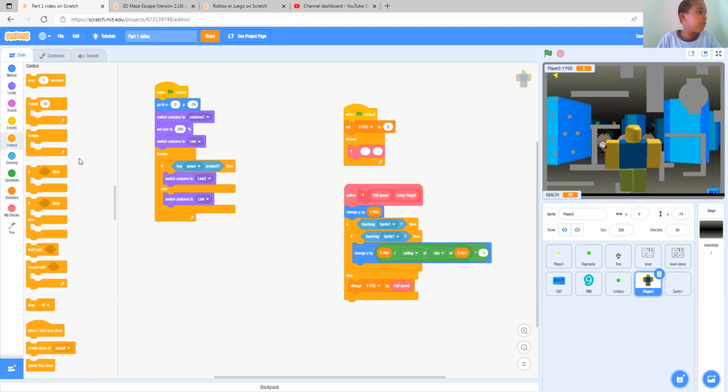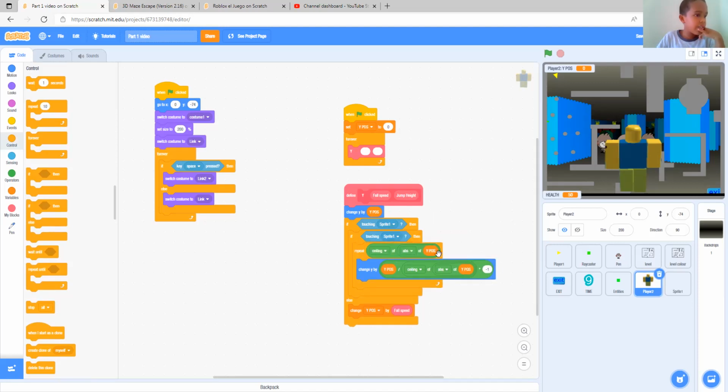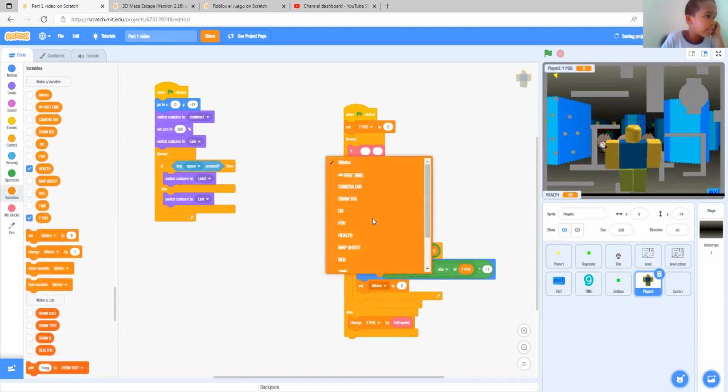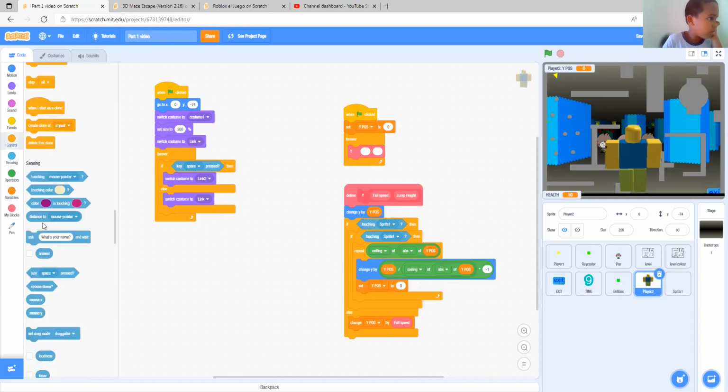Before we continue, let's repeat this process. Copy this. Repeat the ceiling of abs. I'm pretty sure that's correct. Yeah. And then set the Y pos to 0. Now, before we do this, let's go back to controls.